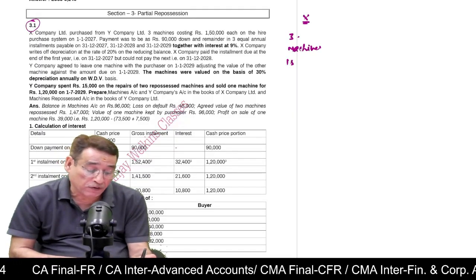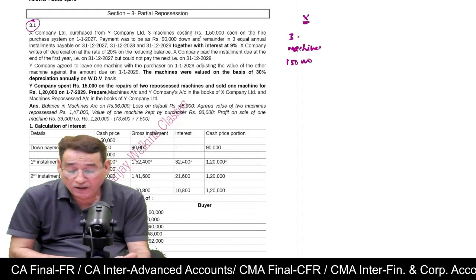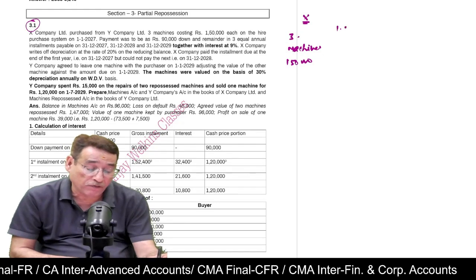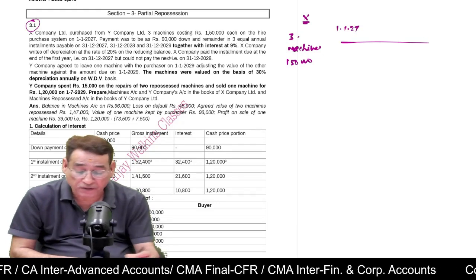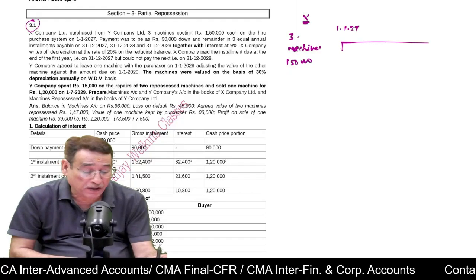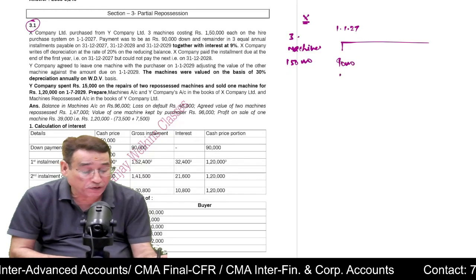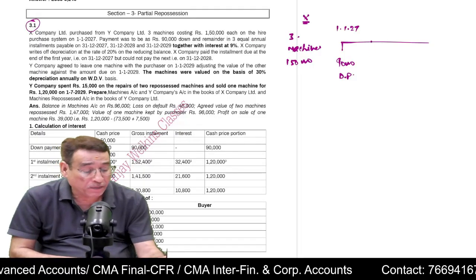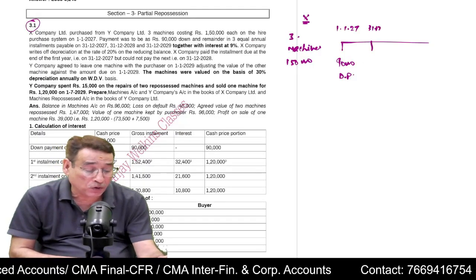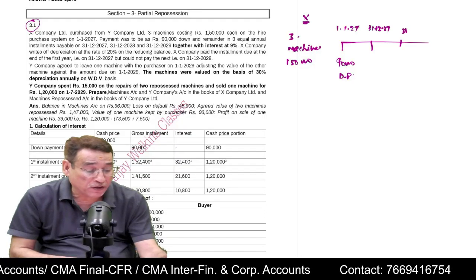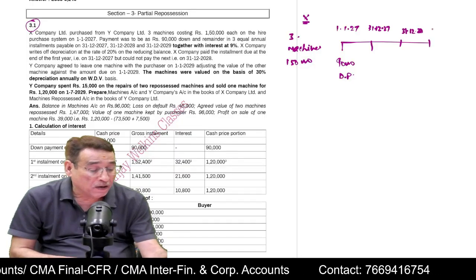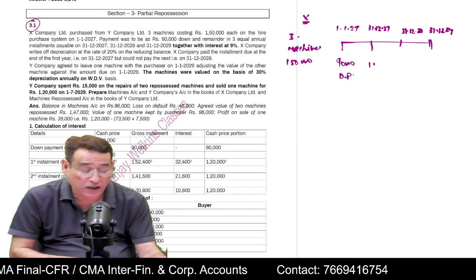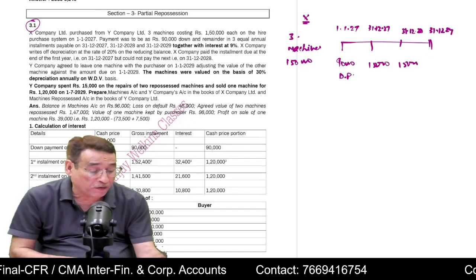Costing 1,50,000. Their cost price is 1,50,000. And he purchased it on hire purchase system on 1/1/2027. On 1/1/2027, you purchased the machine. Payment was to be made 90,000 down payment. 90,000 you were supposed to make the payment. And remainder in 3 equal installments on 31st/12/2027, 31st/12/2028, 31st/12/2029. 3 installments you are supposed to make of 1,50,000, 1,50,000, 1,50,000.